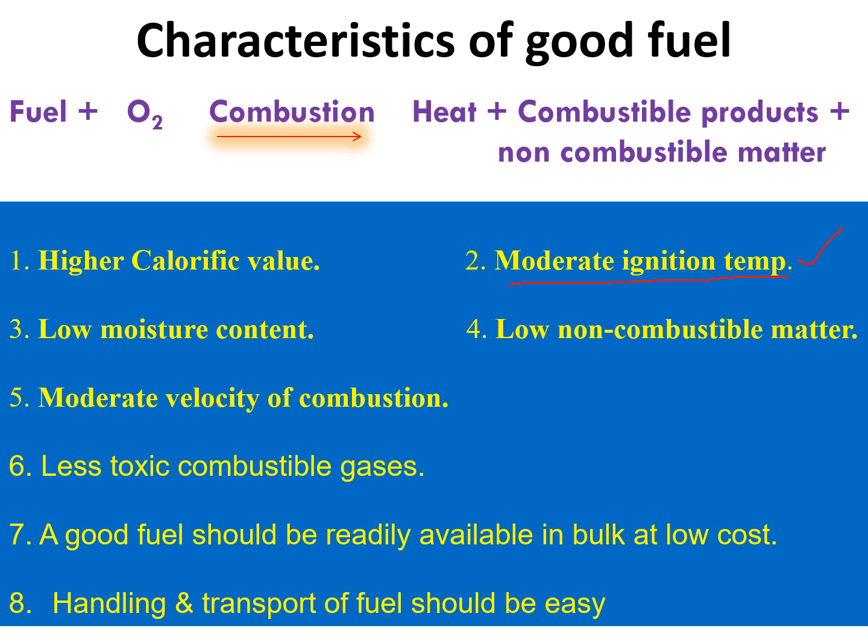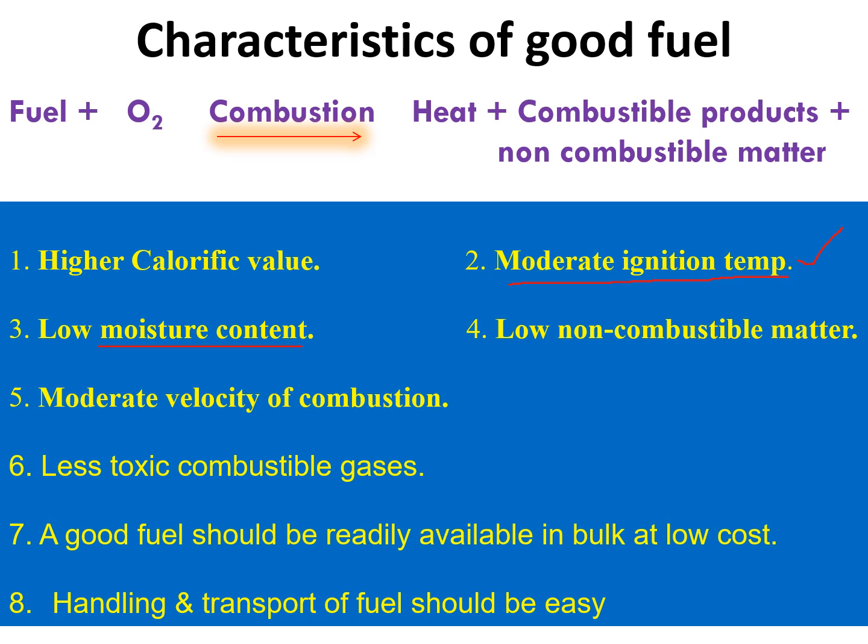Okay, so the next, third one, is moisture content. If you take wet wood and dry wood, which easily gets involved in combustion, which produces more heat energy, which produces more combustible products? For example, if you burn wet wood, instead of heat, it produces a large amount of smoke because there is moisture in the wet wood. So moisture percentage should be low in a good fuel. That's why a good fuel should contain low moisture content.